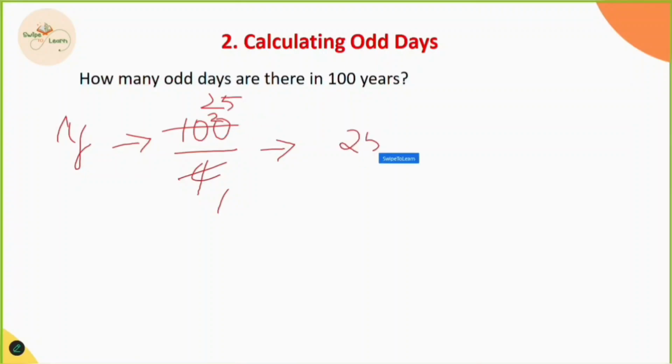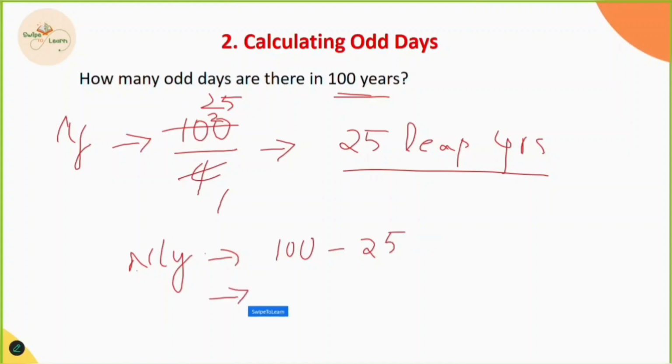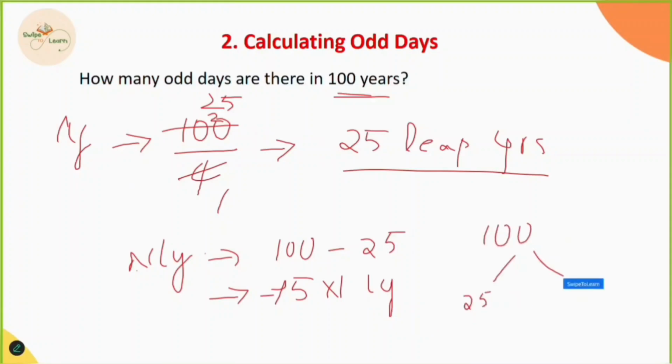So in 100 years, we have 25 leap years. If 25 leap years are there, all the remaining years are non-leap years, right? Non-leap years become 100 minus 25, which is 75. So in 100 years, we have 25 leap years and 75 non-leap years.